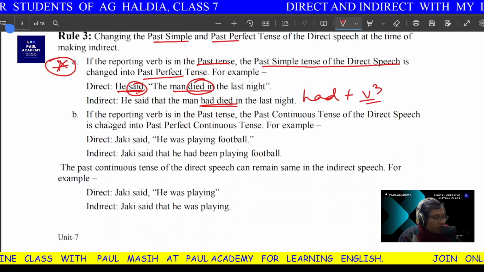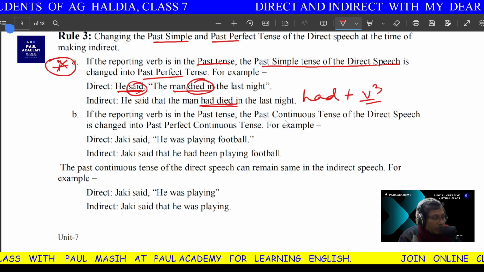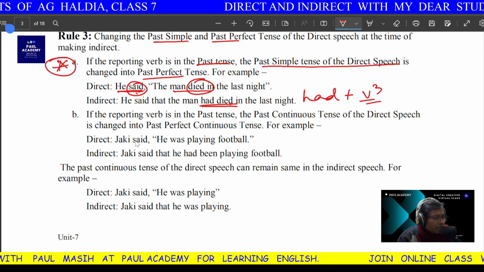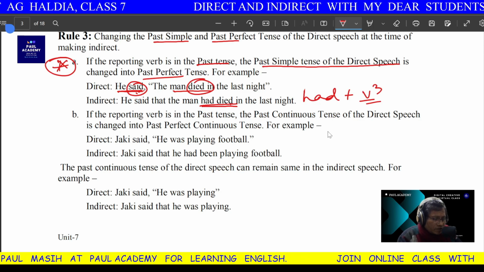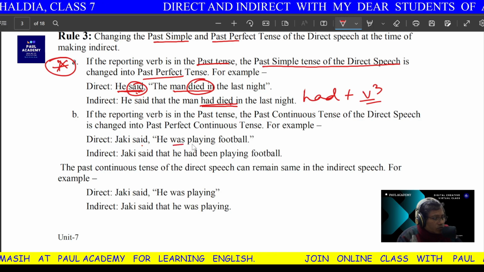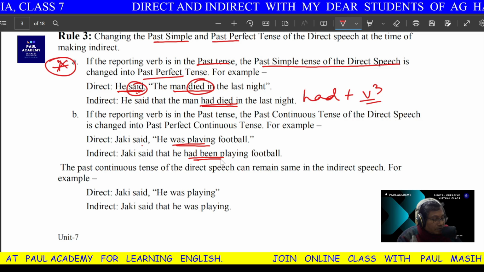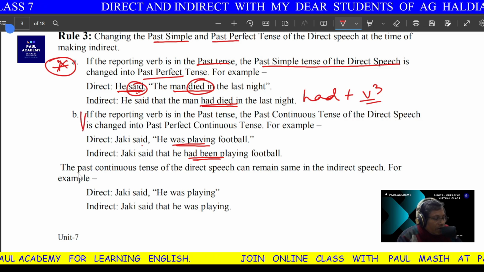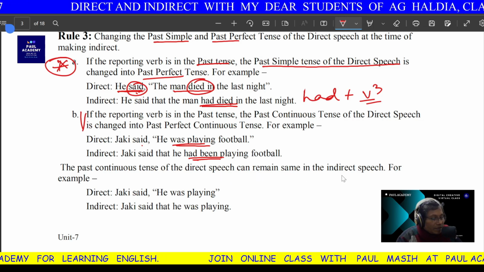Next, if the reporting verb is in the past tense and the direct speech is in past continuous, then the tense of the direct speech is changed into past perfect continuous. This is again the same corresponding rule. Now here, Jackie said he was playing. That means he had been playing: was playing, had been playing. So no need of making it very confused.